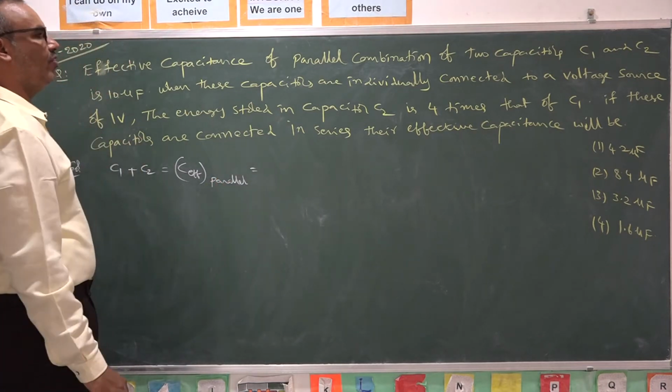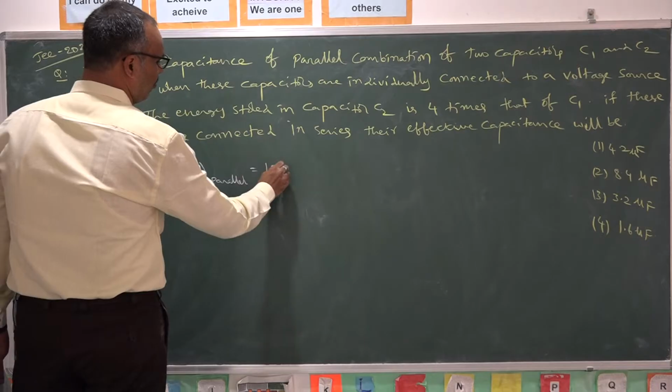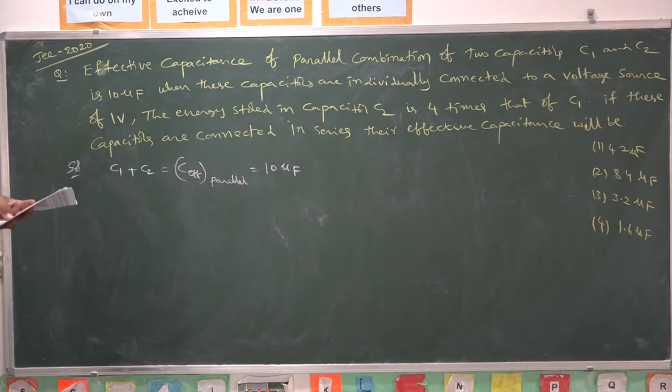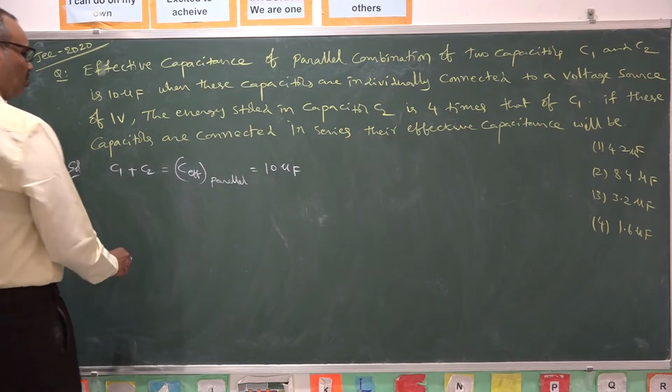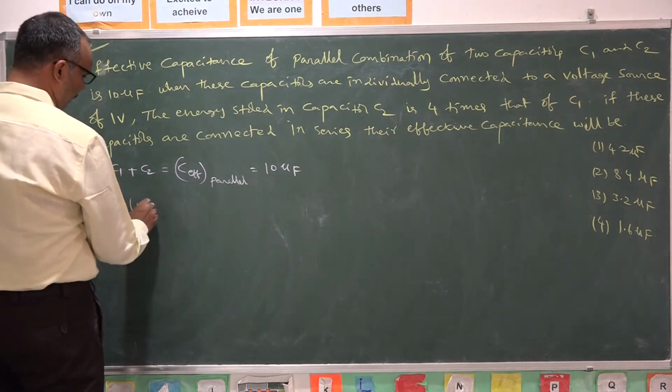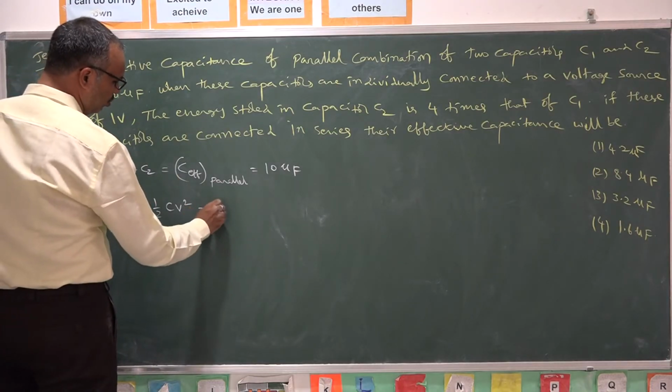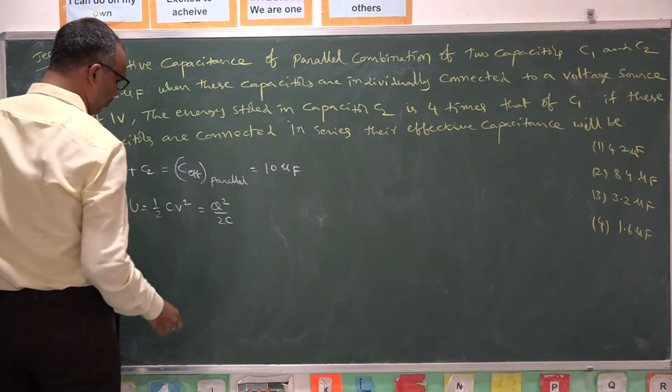They gave this value as 10 microfarad. They said that the energy stored in capacitor C2 is... energy stored formula is half CV square. This is the general formula, or you can write Q square by 2C like that.